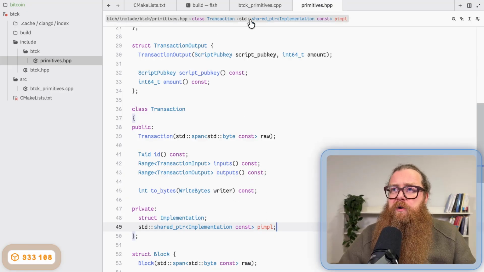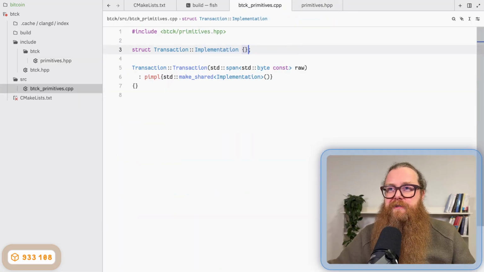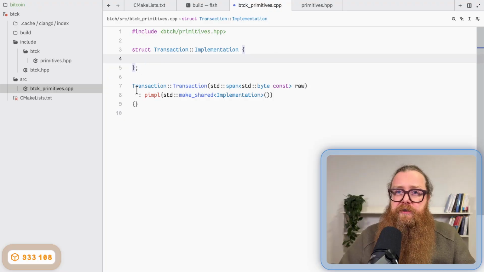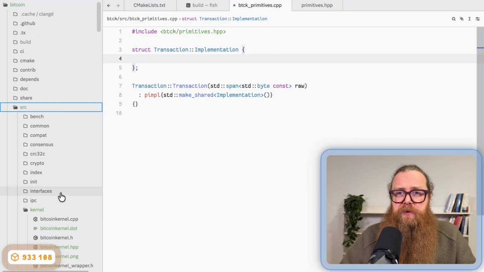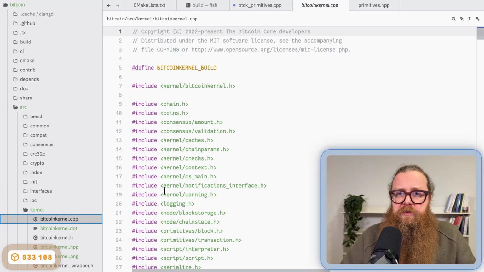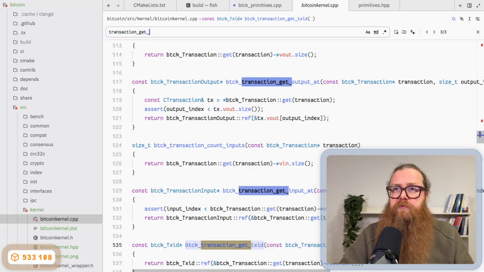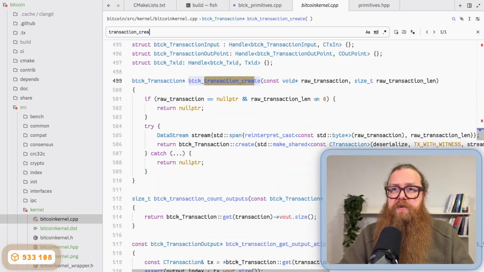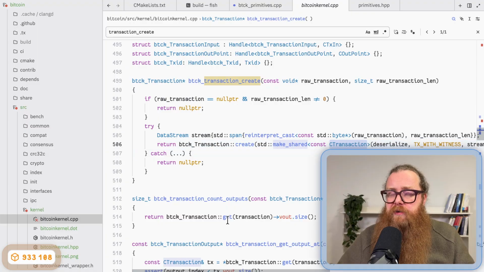Okay, but now I actually need to add something to the implementation struct here, right? It doesn't make sense to have just an empty struct. So I have to look, what did the actual implementation of the Bitcoin kernel do? I look at the transaction create, for example. Transaction create internally uses a C transaction. Okay.